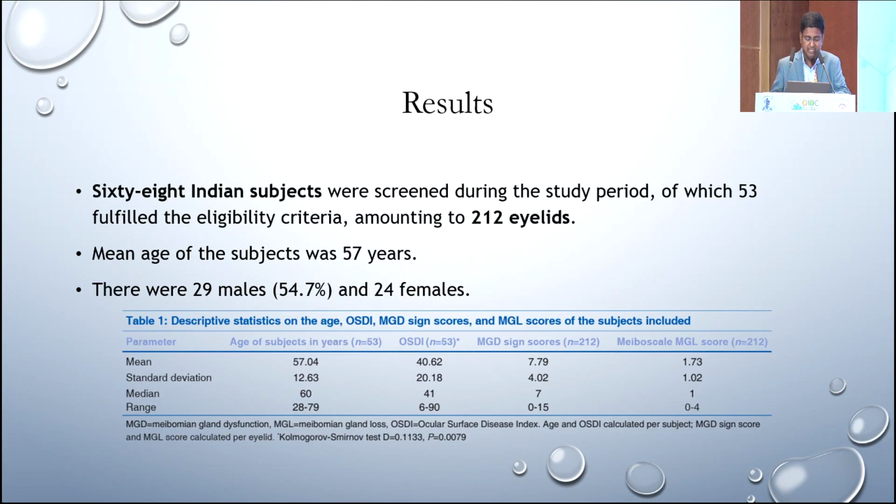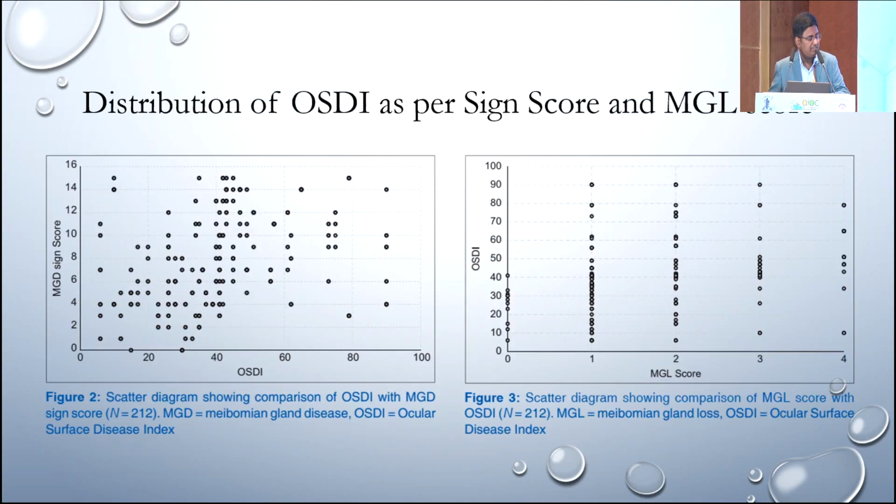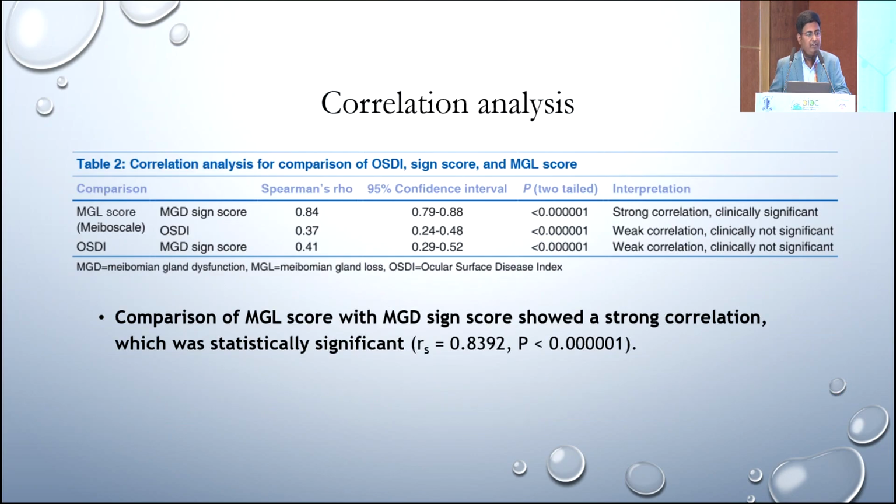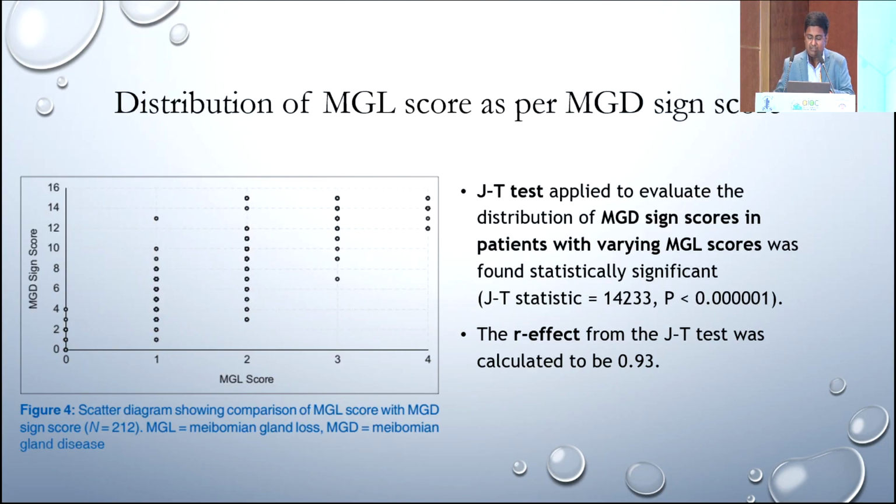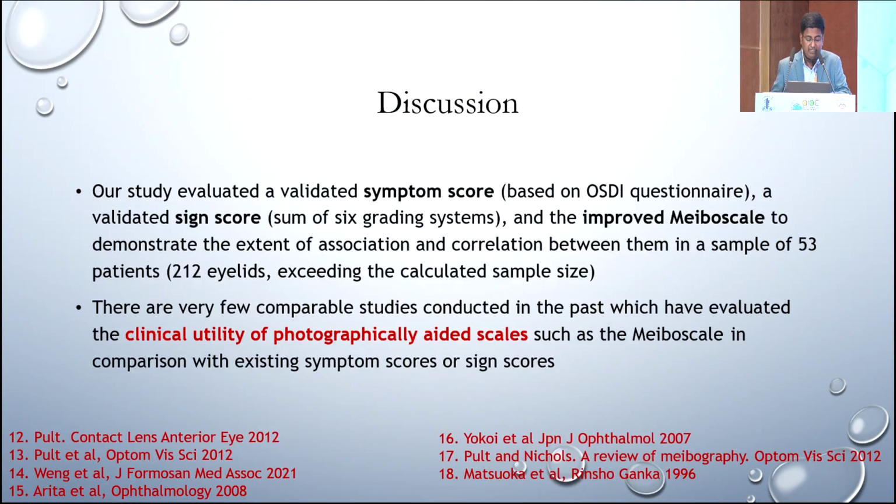There were 29 males and 24 females, and the mean age was 57 years. This is the scatter diagram showing the comparison of OSDI and MGD sign score, and OSDI and the meibomian gland loss, or the MGL score. These were not clinically significant. However, the comparison of MGL score with MGD sign score showed strong correlation, which was statistically significant, and the correlation coefficient of 0.83 was clinically significant. So the JT test applied to the MGD sign score was statistically significant and found a large JT statistic with a large effect size of 0.93.